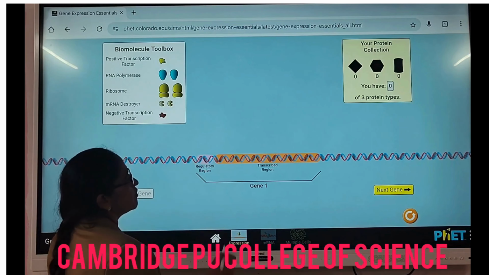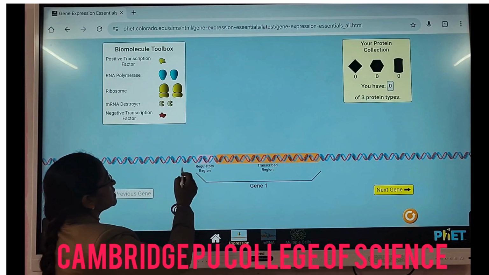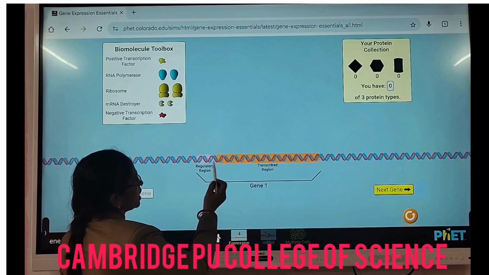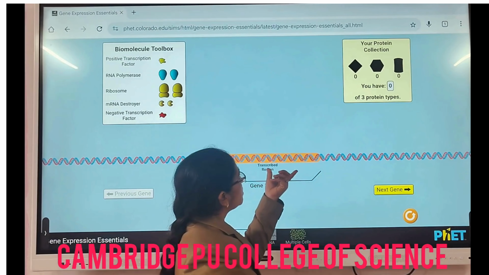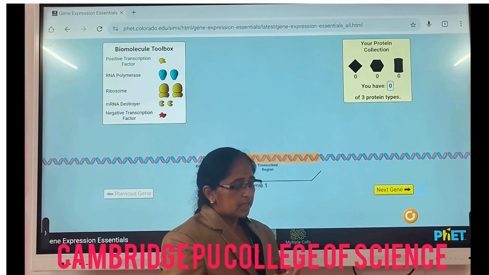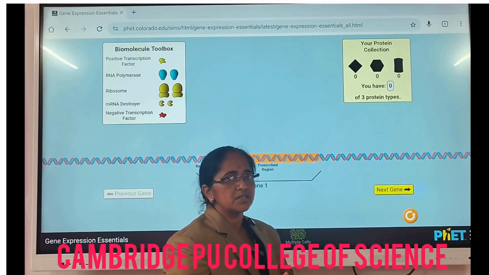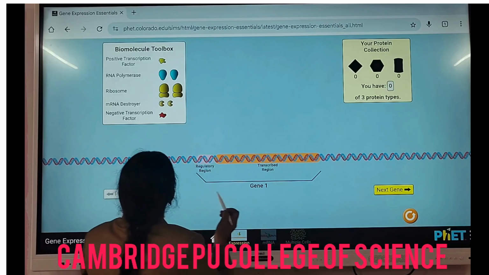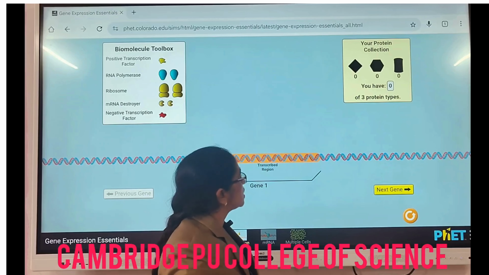So you can see for gene expression, we need DNA. As you can see, the DNA is double stranded here, and then there is a regulatory protein. This area which it is showing is the transcribed region. For gene expression to occur, there are actually 3 steps. First it has to be replicated, then it has to be transcribed, and then it has to be translated. I am just trying to show you with the help of simulation how the gene expression occurs.